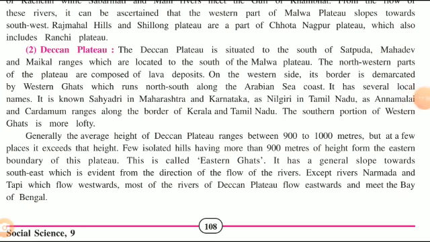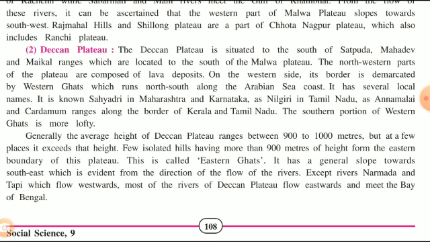The second is the Deccan Plateau. The Deccan Plateau is towards the south of Satpura. Mahadev and Maikal ranges are located to the south of the Malwa Plateau. The northwestern parts of the plateau are composed of lava.